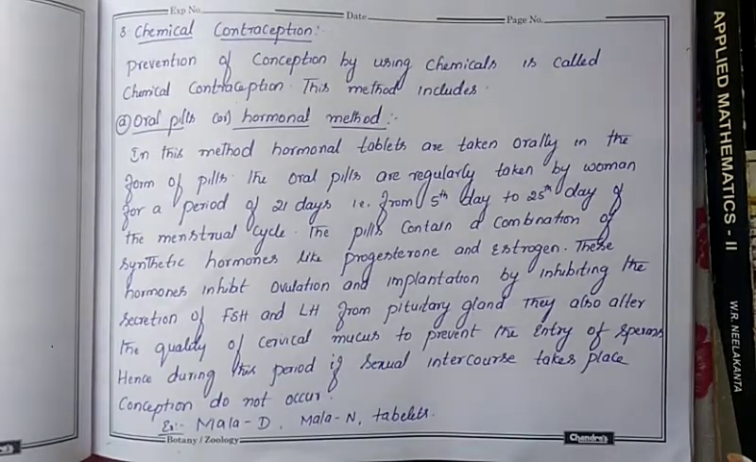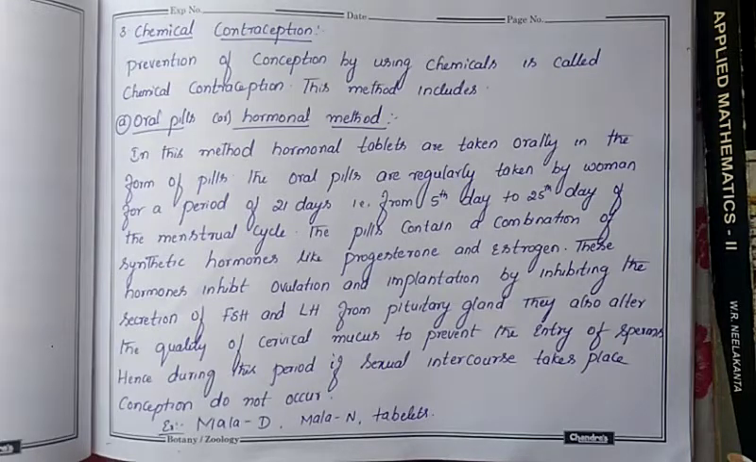In our previous class, we discussed contraceptive methods. There are four different types of contraceptive methods: natural, mechanical, chemical, and thermal. Among these, we have discussed two. The first one is the natural method, which contains the rhythmic method, coitus interruption method, and lactation amenorrhea.